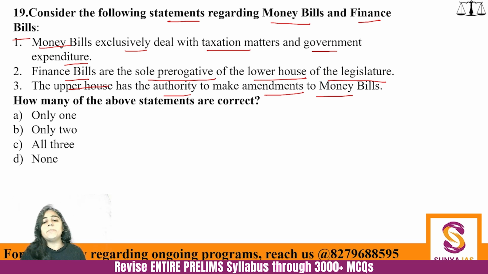See, money bill as a device is the sole prerogative of the Lok Sabha. Please understand, money bill, which is given in Article 110, is the sole prerogative of the Lok Sabha. Rajya Sabha can only delay this particular bill by 14 days.